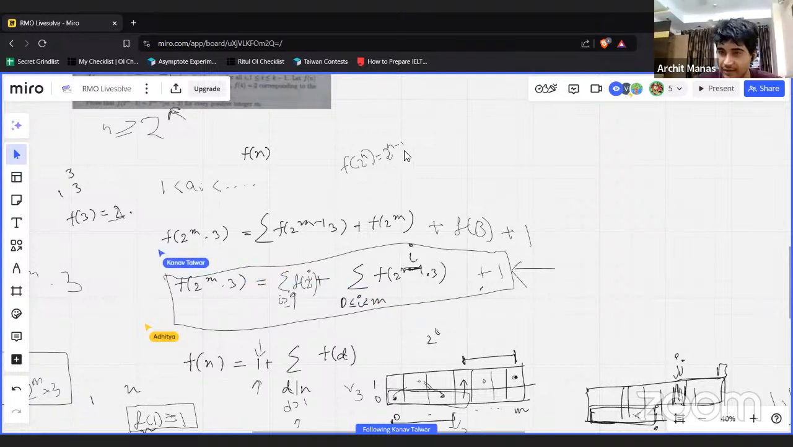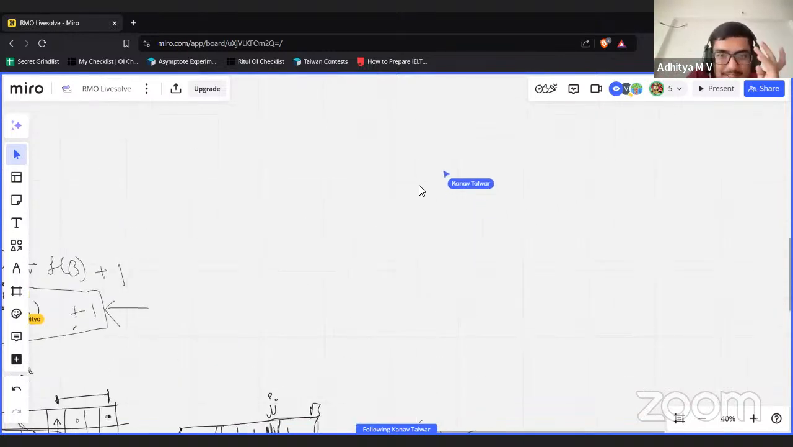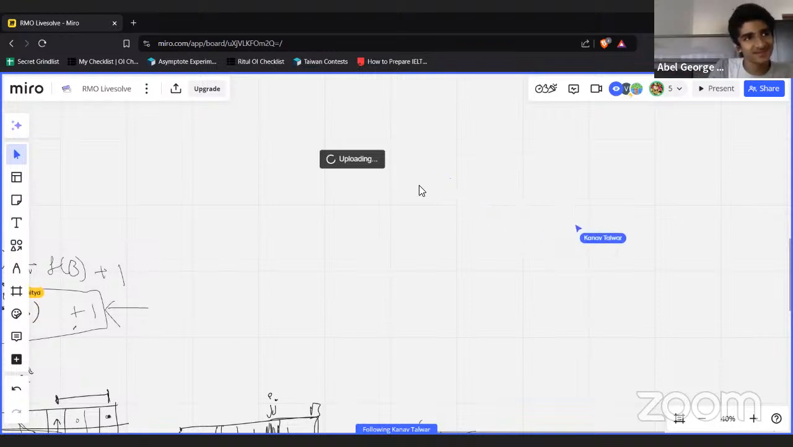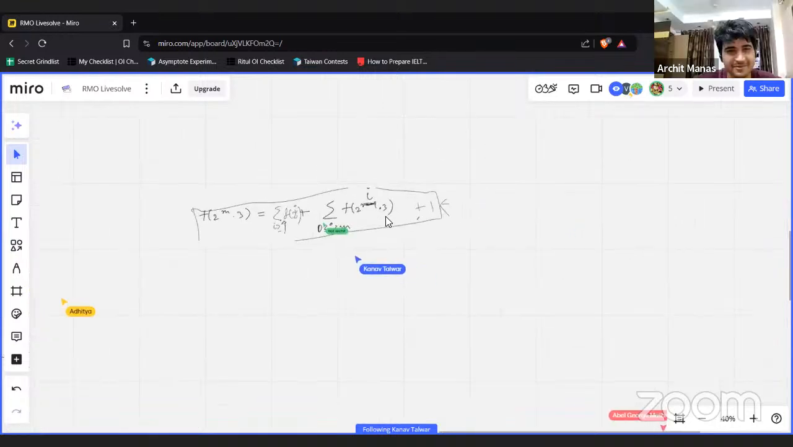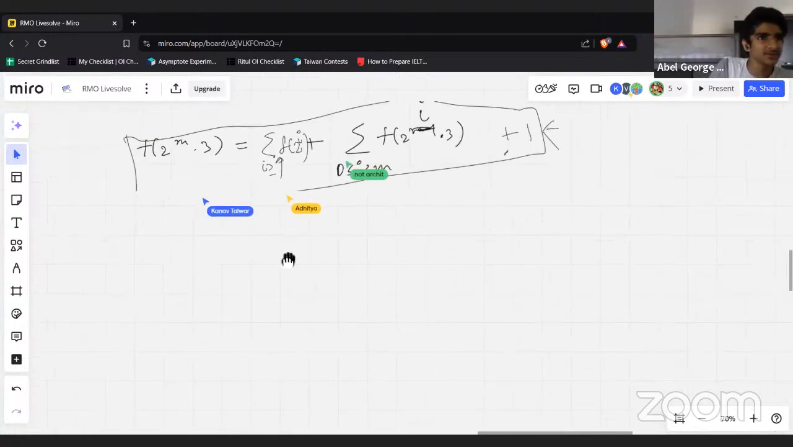Okay, let's first calculate f of 2 to the power n. It's 2 to the n minus 1, or n minus 1, or 1 if n is 1. Yeah, but there's a separate case. Why is this so annoying? This is a bad problem. No, this is a good problem. This is the only good problem in the RMO this year, in my opinion.